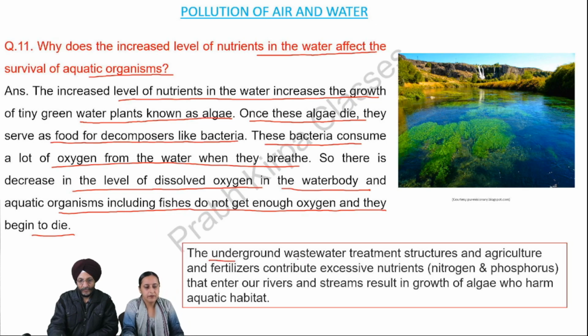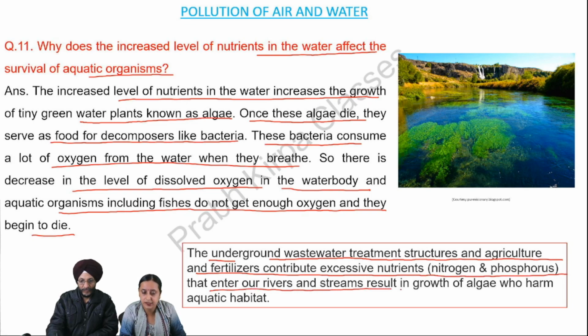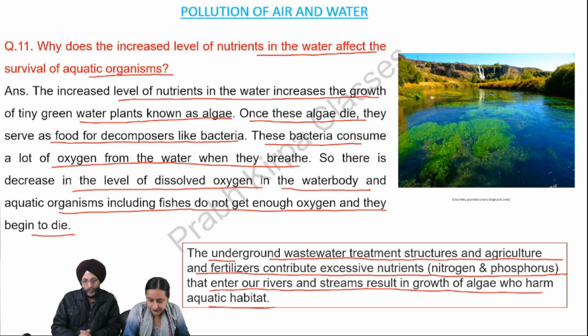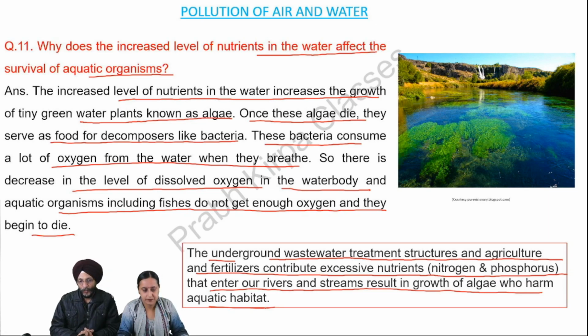The underground wastewater treatment structures and agriculture and fertilizers contribute excessive nutrients, nitrogen and phosphorus, that enter our rivers and streams, and result in growth of algae, which harm aquatic habitat. Now we have a question before us: why does the increased level of nutrients in water affect the survival of aquatic organisms? First of all, we should understand why the level of nutrients increases in the water bodies.